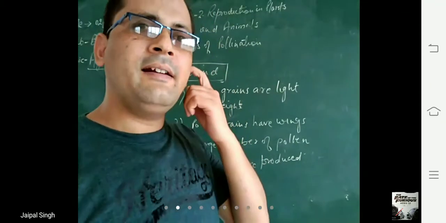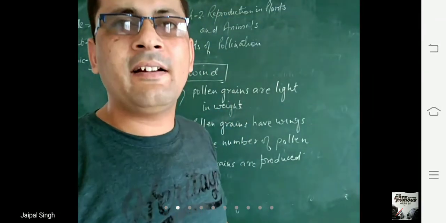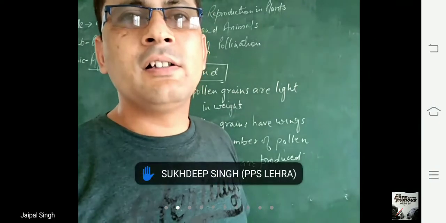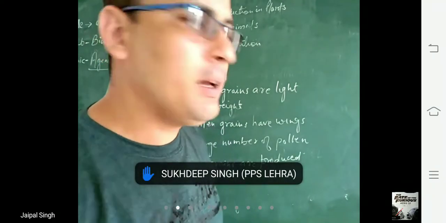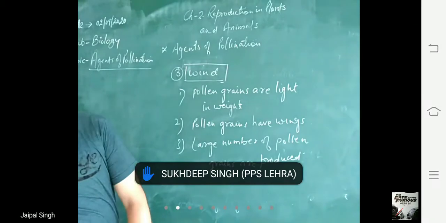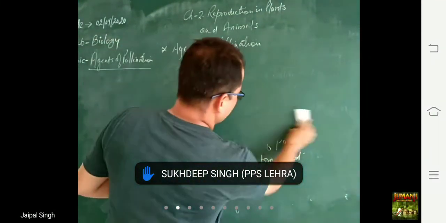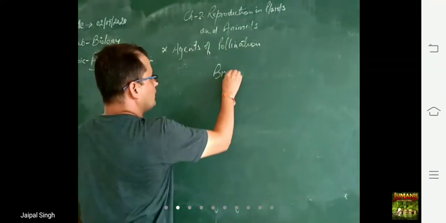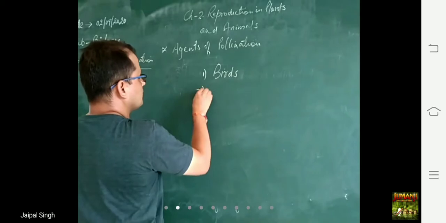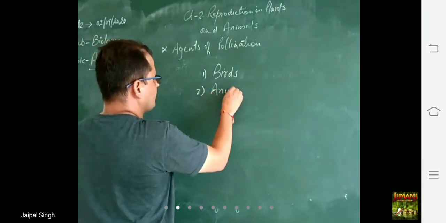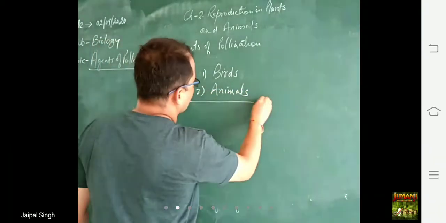Beta, other than insect, water, and wind, some other agents are also there, like birds, animals.